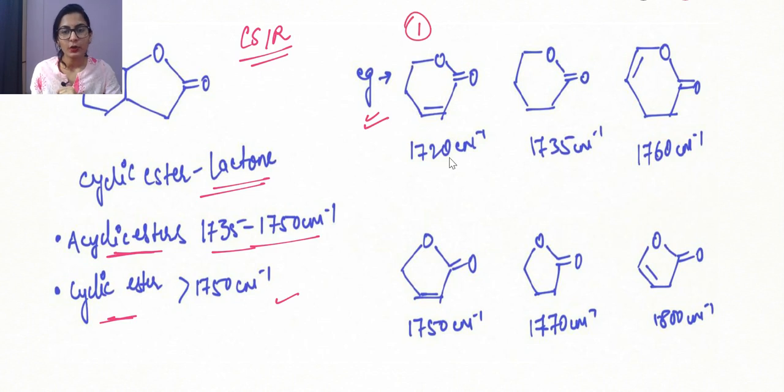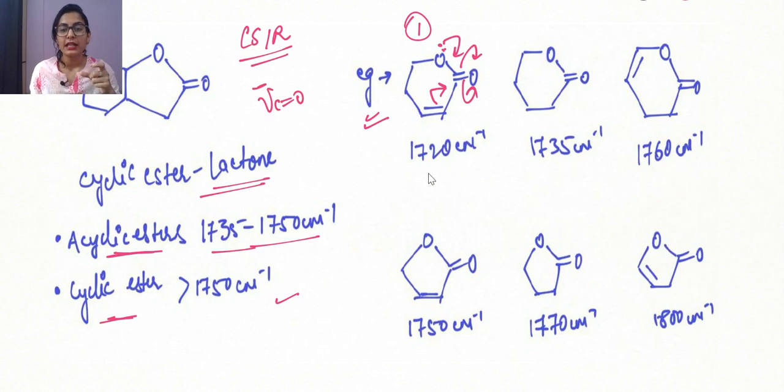So in our first example, what do we see, guys? There is a carbon-carbon double bond over here, and it can undergo resonance with the carbonyl group, isn't it? Also, the oxygen can undergo resonance with the carbonyl group. So basically, the presence of a carbon-carbon double bond close to the carbonyl like this, in the alpha-beta position, is going to take part in resonance, and because of that, the frequency for carbonyl decreases. Right, this is the effect of resonance on the frequency, or basically wave number we can say.